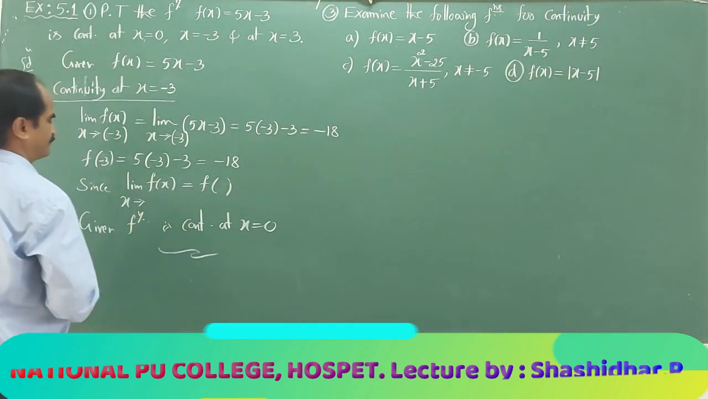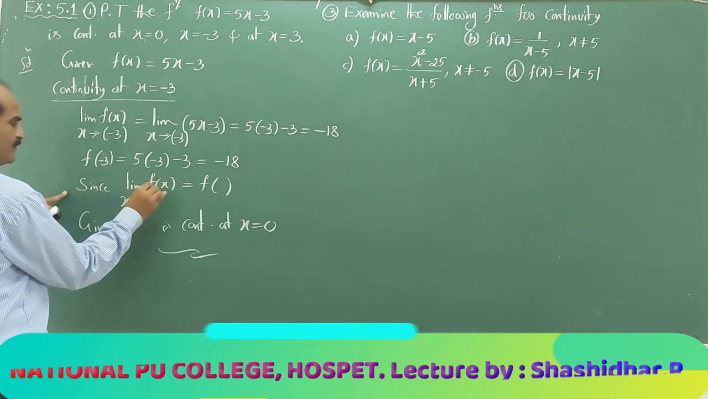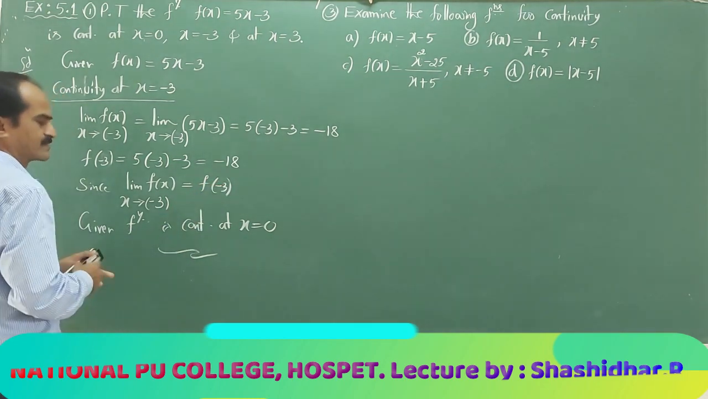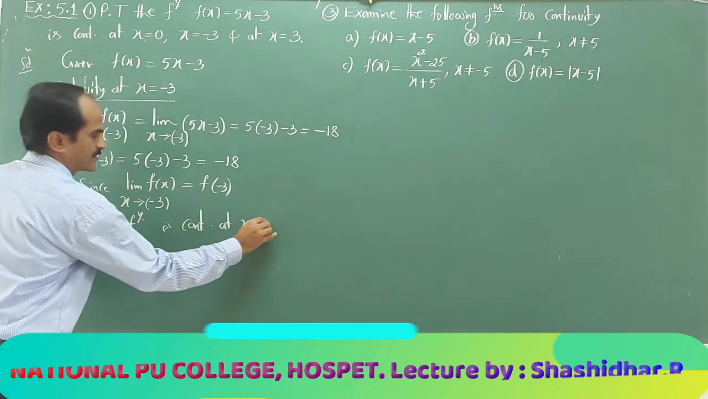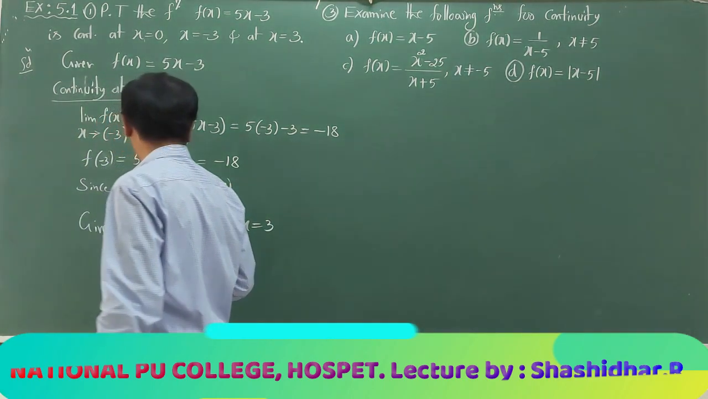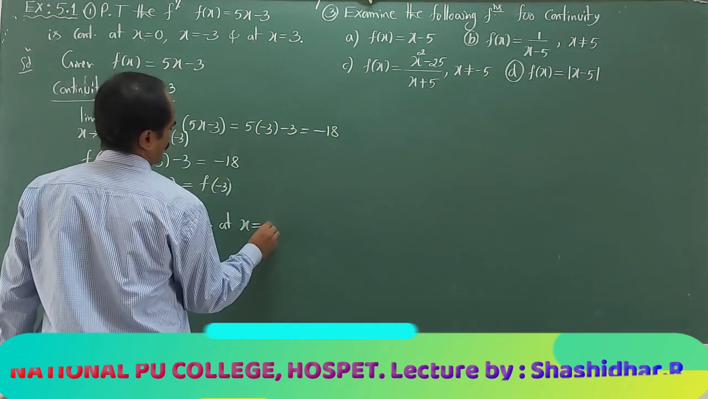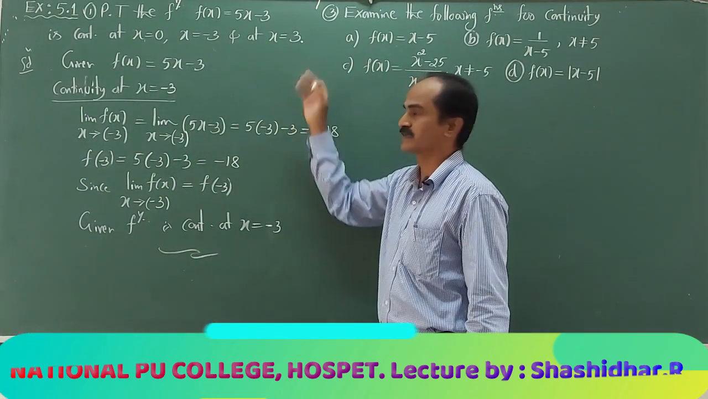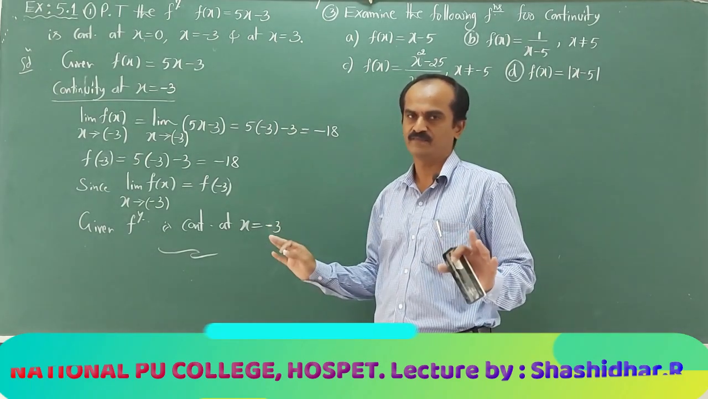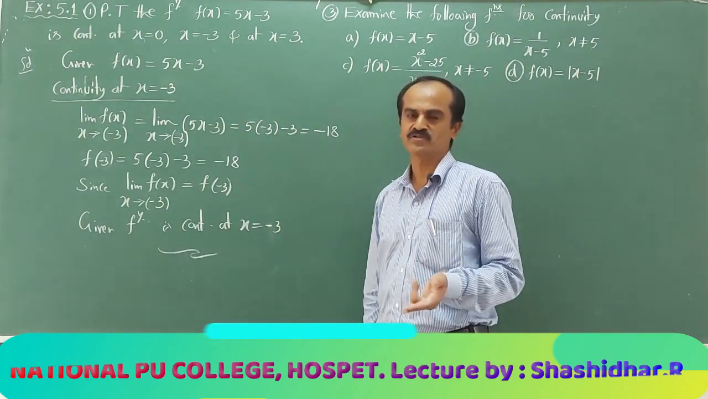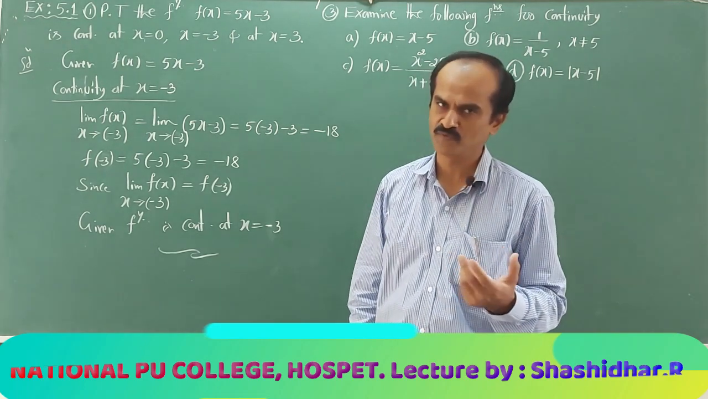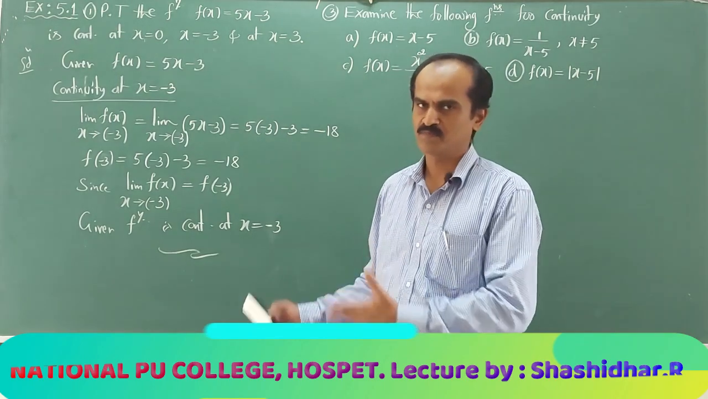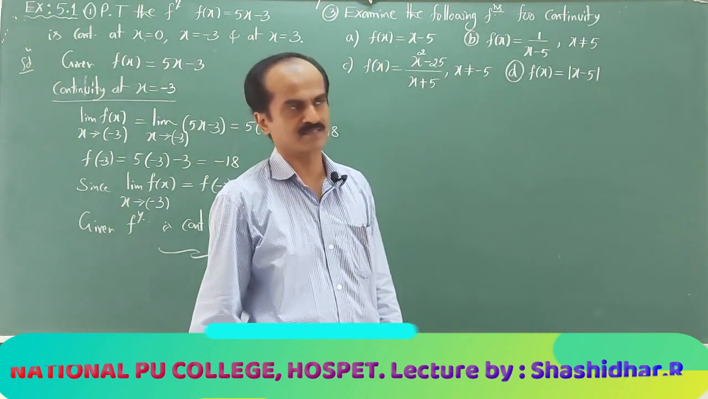Now, the limit of f of x as x tends to minus 3 is the same as the function value at minus 3. Therefore, f of x is continuous at x equal to minus 3. Similarly, we can answer at x equal to 3. Direct, very simple question. Similarly, the second question is also very simple. They are given f of x equal to 2x square minus 1. Examine the continuity of the function at x equal to 3. Proceed in the same way, you will be able to answer that.